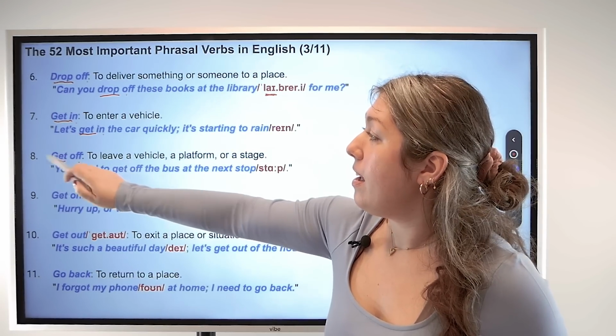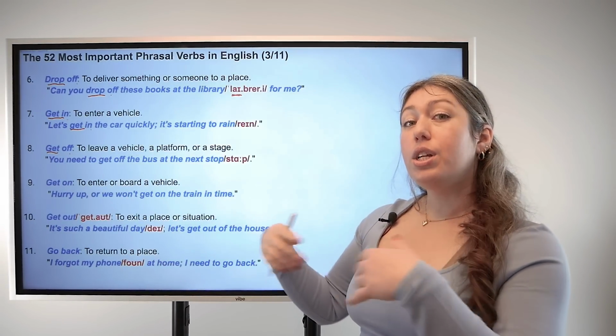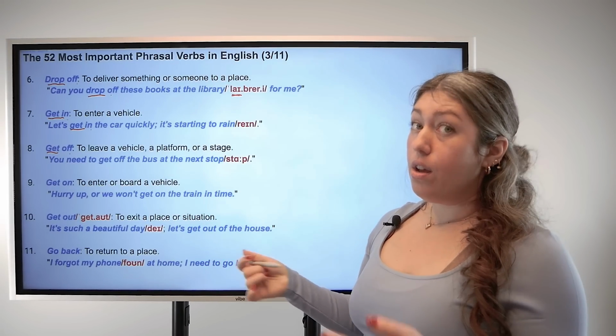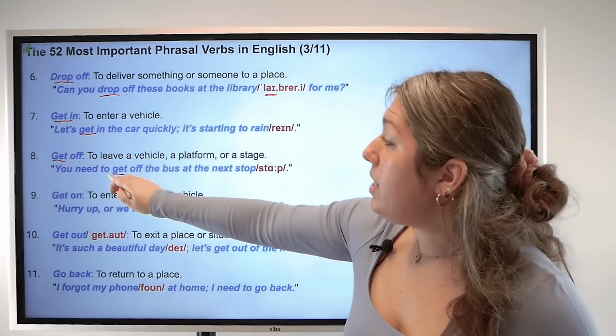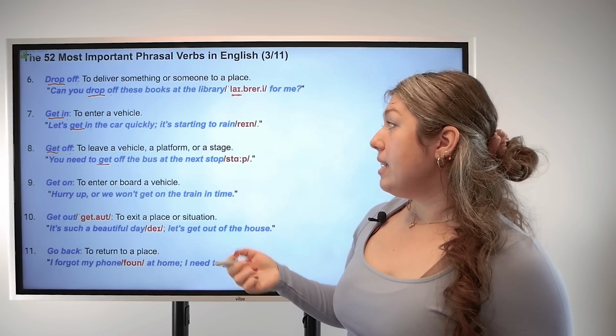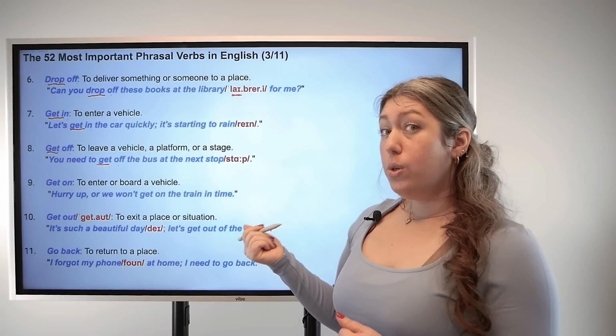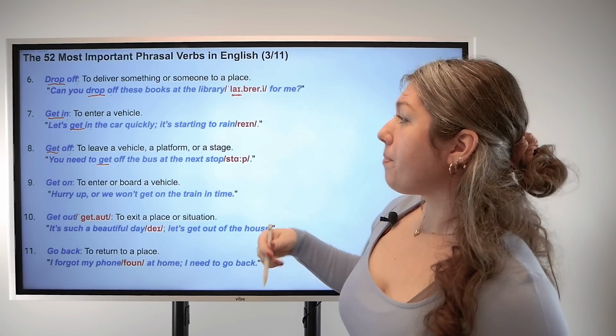Base verb get, particle off. That means to leave a vehicle or to leave a platform or a stage. For example, you need to get off the bus at the next stop. We wouldn't say get off the car, but we do say get off the bus.